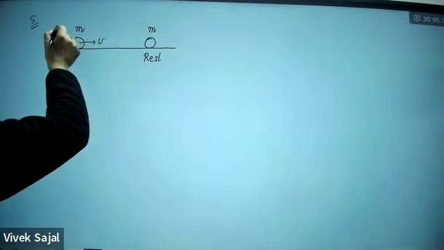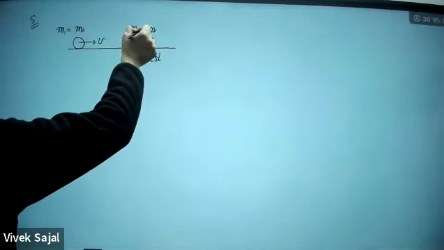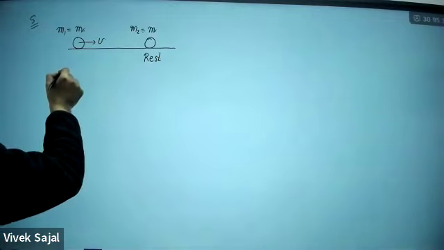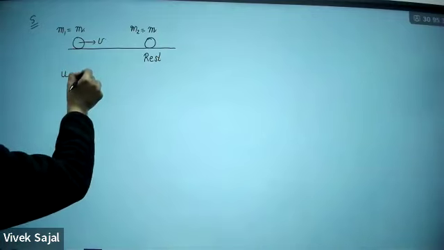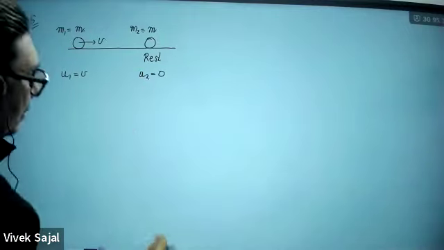I'm saying this is m1 and this is m2. So here u1 is v and u2 is 0.